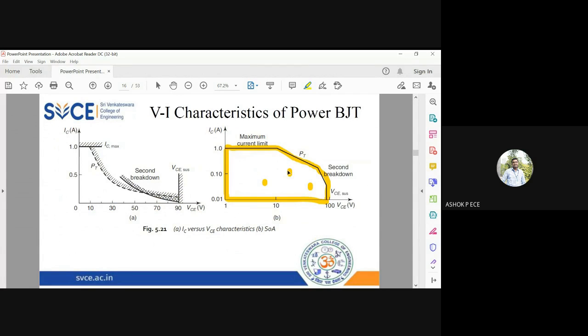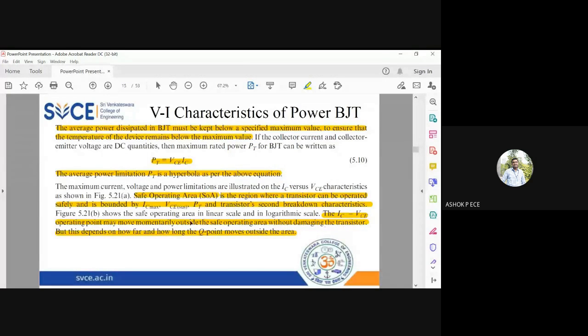Assume the operating point is somewhere here. You are moving this point outside to this point, but you have to move it back here immediately. If you are not moving this point immediately inside the SOA, then you cannot have control over the working of your transistor. The transistor will go to breakdown. So that's what they are saying. You can move the point outside the SOA, but it should be momentarily. Momentarily means for only a short duration of time.